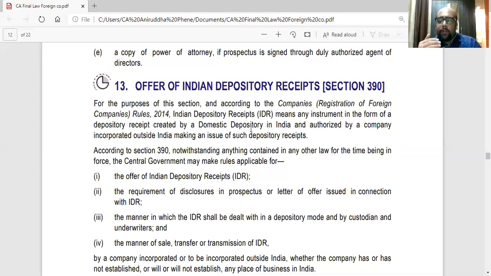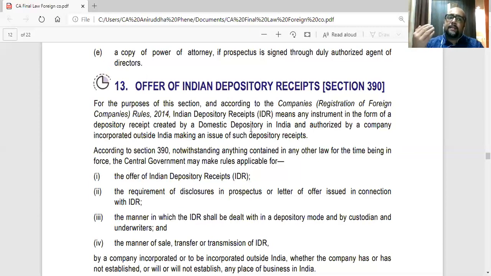So what will the Indian company do? They will appoint a bank. It is called a custodian bank, to whom they will issue the shares. The custodian bank will hold them. They will intimate a depository in America, telling them that this company has issued so many shares to us. We are holding them. Now, against these shares, you issue ADRs in the American stock market.